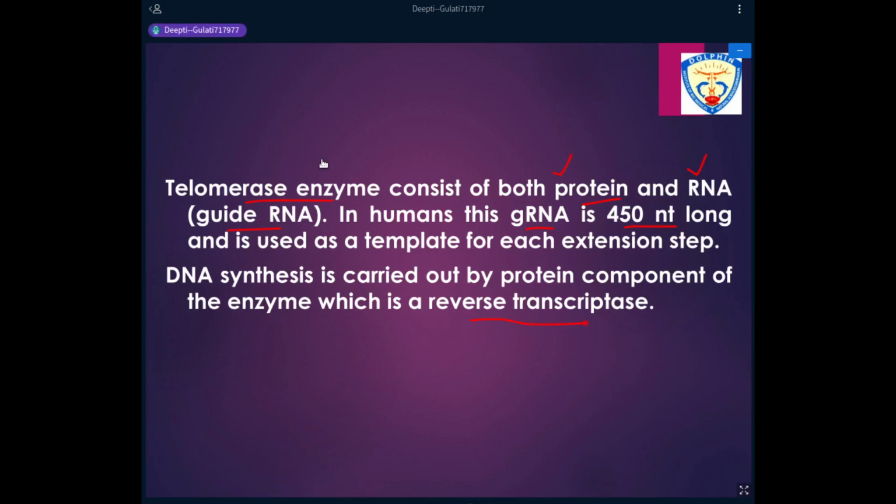So reverse transcriptases are enzymes which can synthesize a DNA strand over an RNA template. So here also in the telomerase enzyme, we have two components. One is the guide RNA or the gRNA, which provides the template for the extension step. And on this template, the DNA has to be synthesized. So a specific enzyme is required, and that enzyme is known as a reverse transcriptase enzyme.